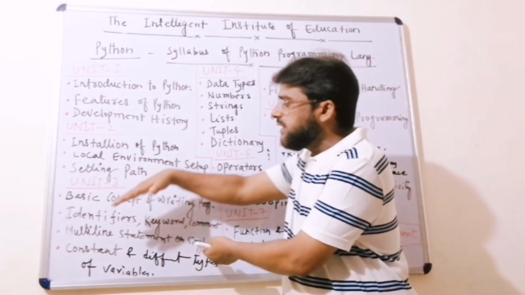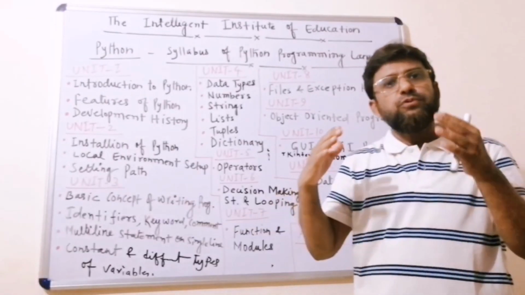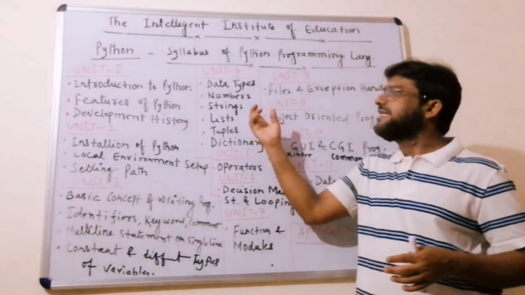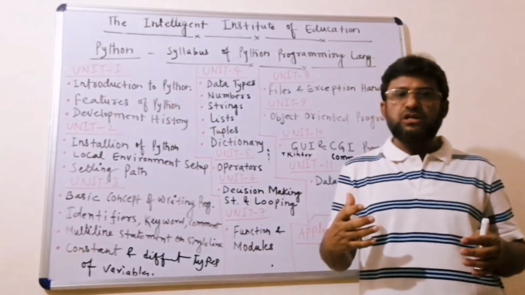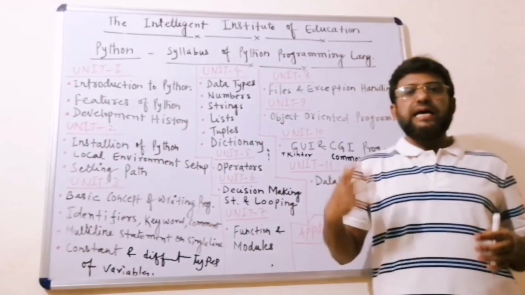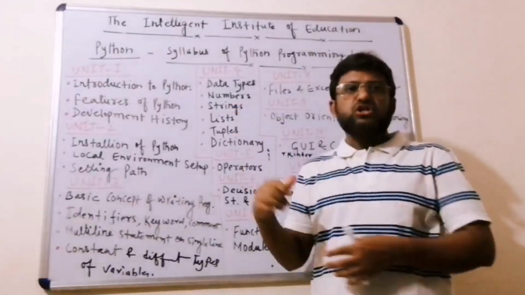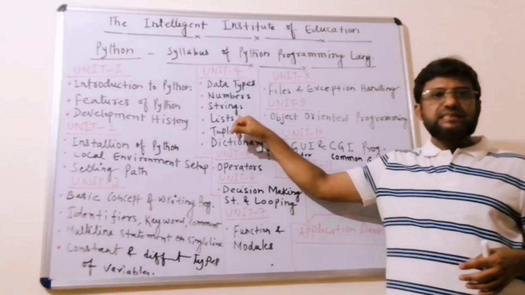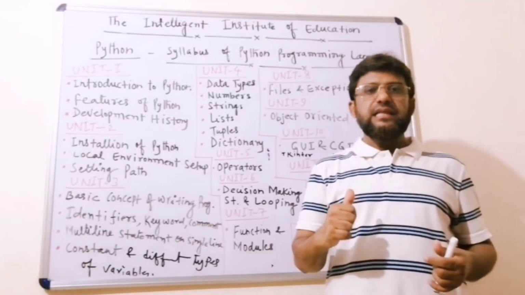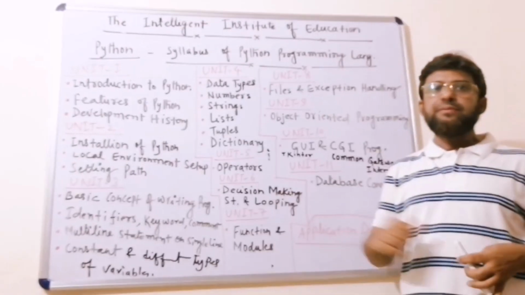When we learn the basic concepts of the Python program, of course we will use data types. These data types also have a major role in a program. There are 5 basic types of data types in Python: number 1, numbers; number 2, strings; number 3, lists; number 4, tuples; and number 5, dictionary.